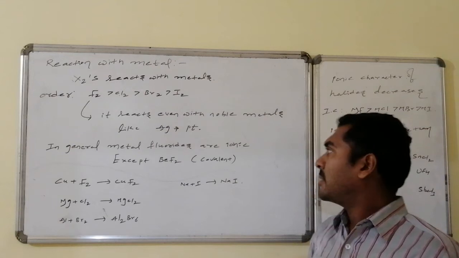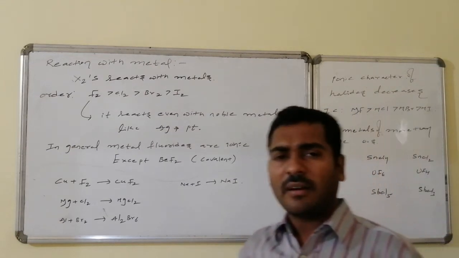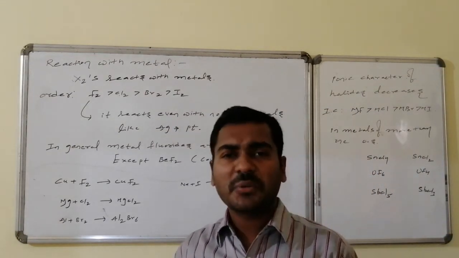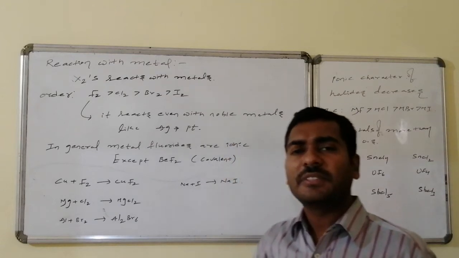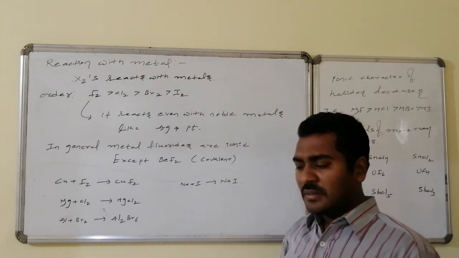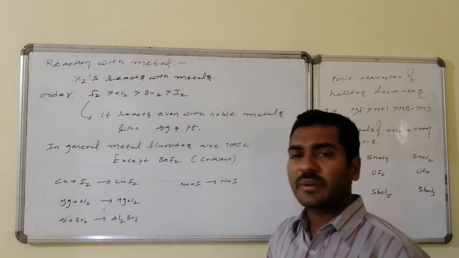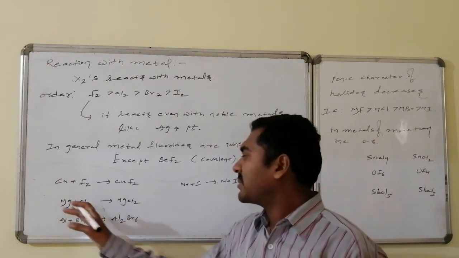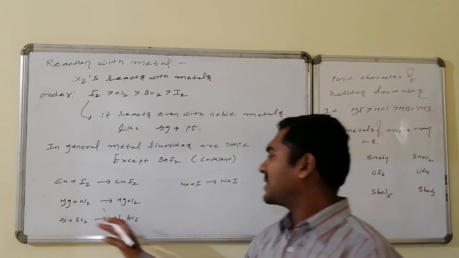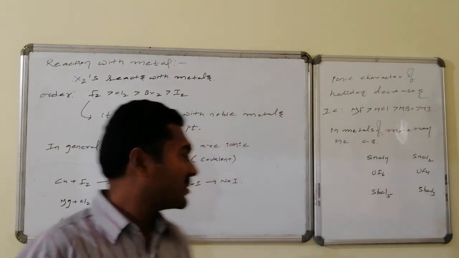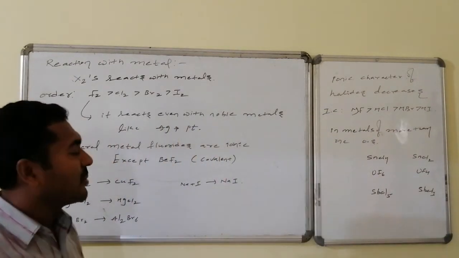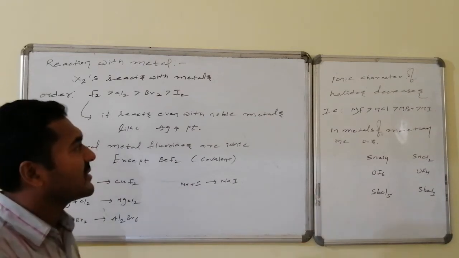In general, metal fluorides are ionic. All metal fluorides are ionic except one or two cases like beryllium fluoride, which is covalent in nature. The combinations of halogens with different metals: copper with fluorine gives copper fluoride, chlorine with magnesium gives magnesium chloride, bromine with aluminium gives aluminium bromide. Similarly, sodium with iodine gives sodium iodide. These are all metal halides.